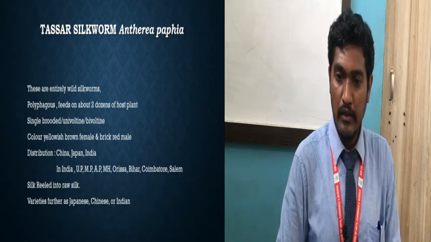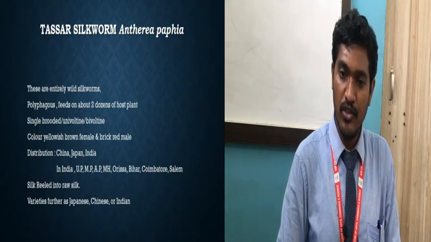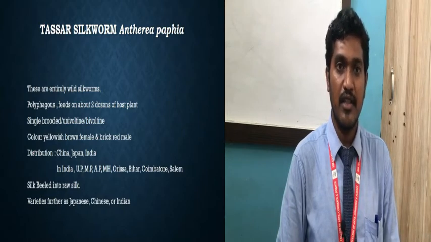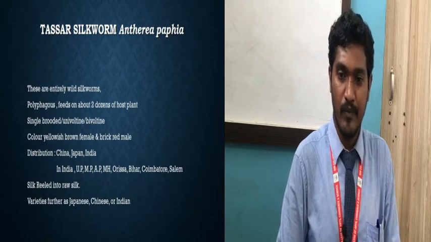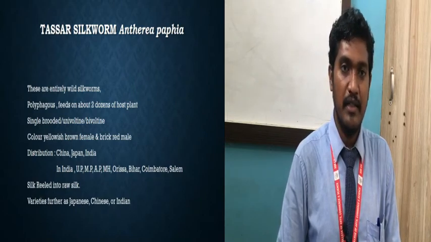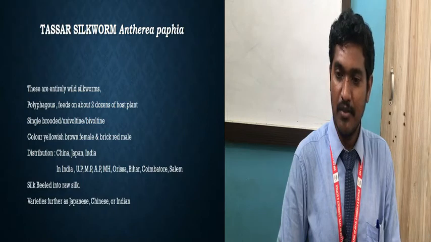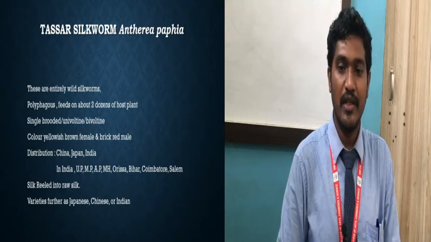Then color, now here see that female is yellowish brown color and male is brick red color. So there will be a difference in the color of the male and the female. Okay, then distribution: China, Japan, India, in these countries. In India it is majorly found in Uttar Pradesh, Madhya Pradesh, Andhra Pradesh, Maharashtra, Orissa, Bihar, Coimbatore and Salem.